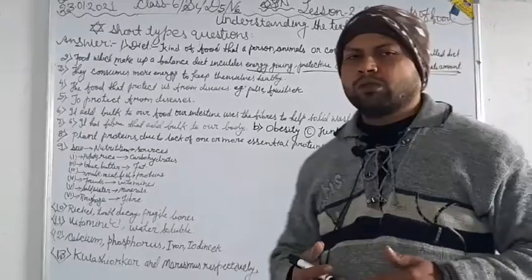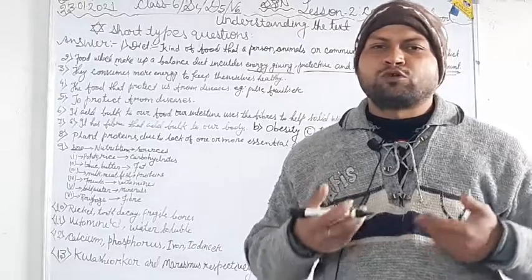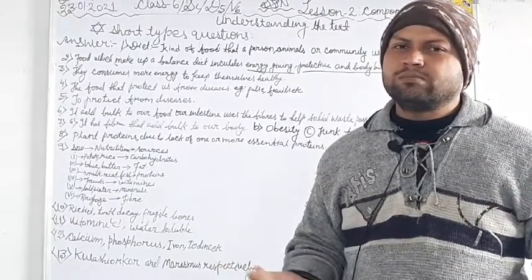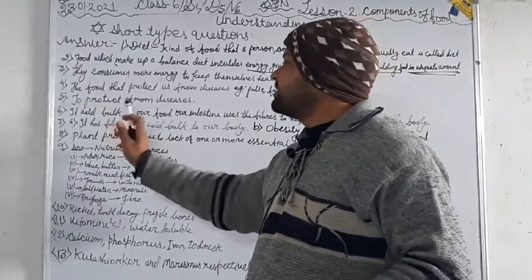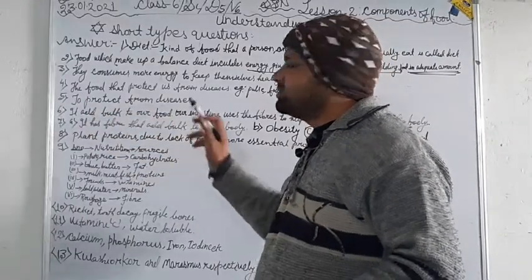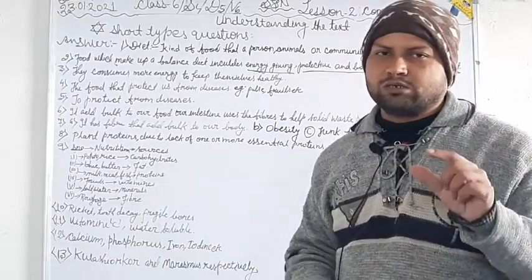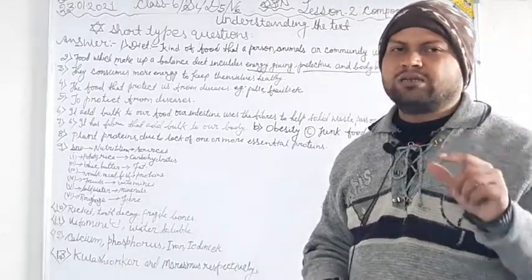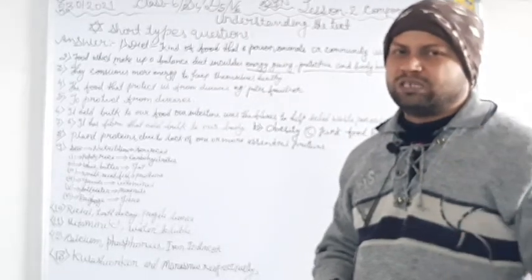And if we get all these things, then we can protect our body from disease. That's why we have to write here: to protect from diseases we need nutritious foods. Understood? Understand carefully and remember all these answers.